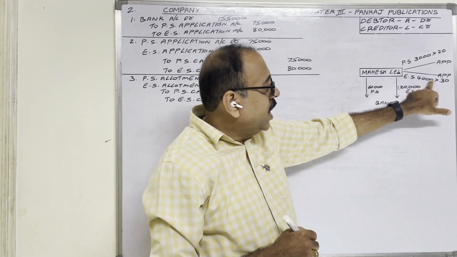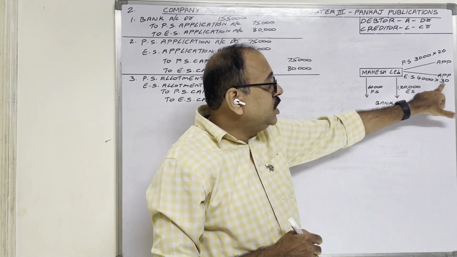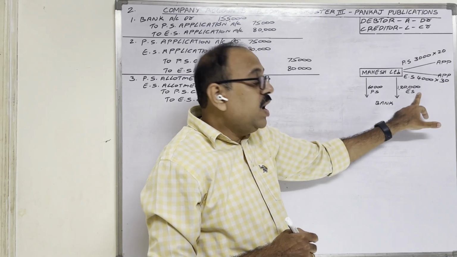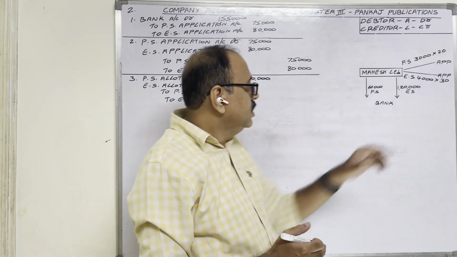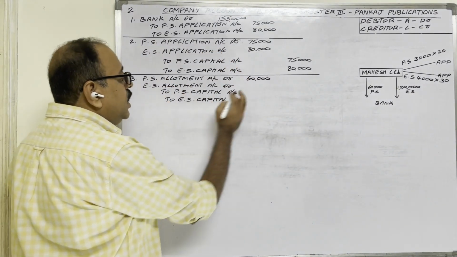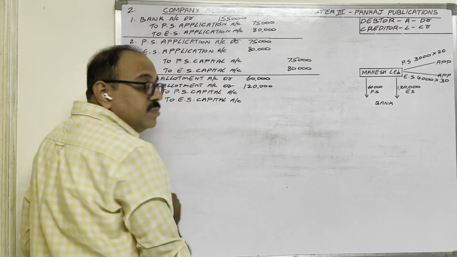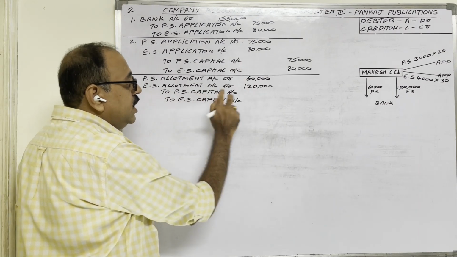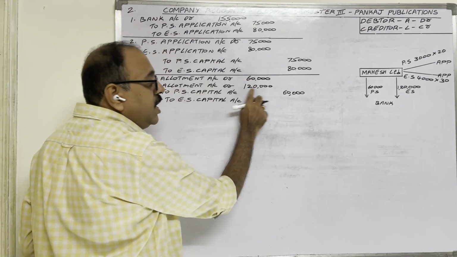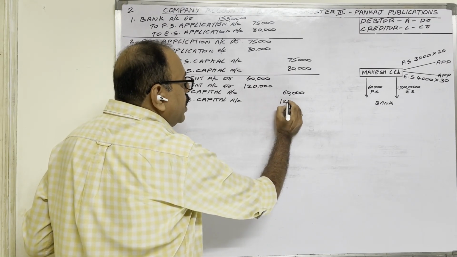On one share, allotment money is 30 rupees. So 4,000 shares into 30 rupees each, 1,20,000 is the allotment money on equity shares. So 60,000 we should transfer to the preference share capital account. 1,20,000 we should transfer to the equity share capital account.